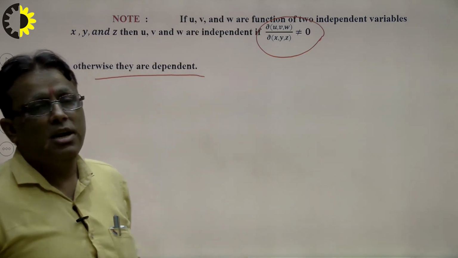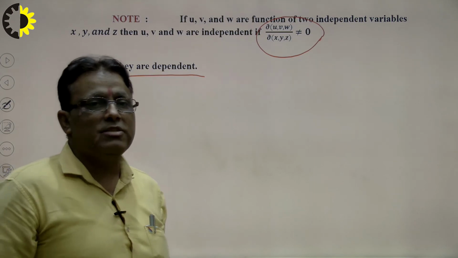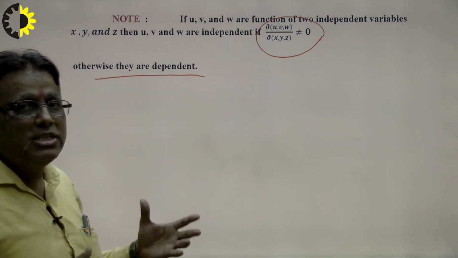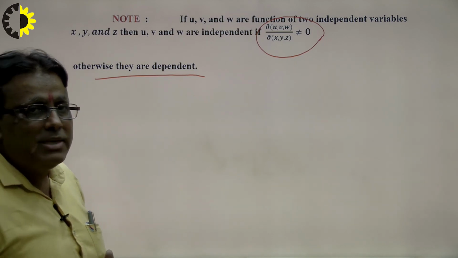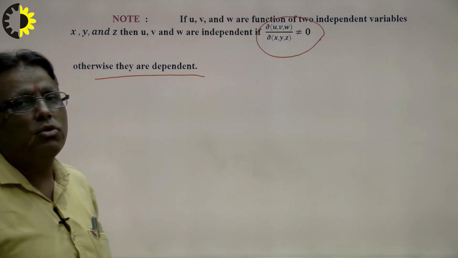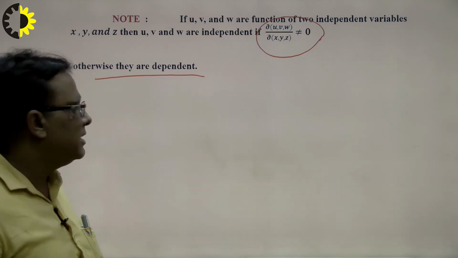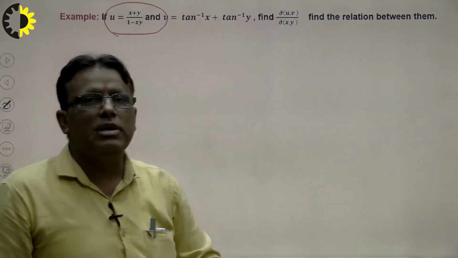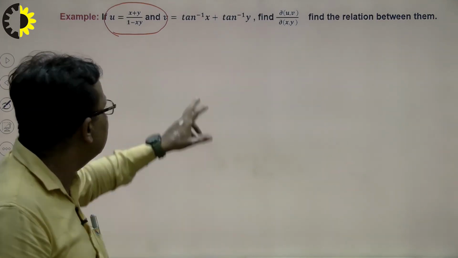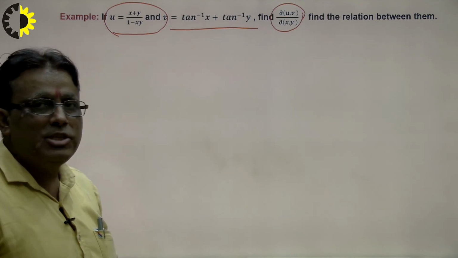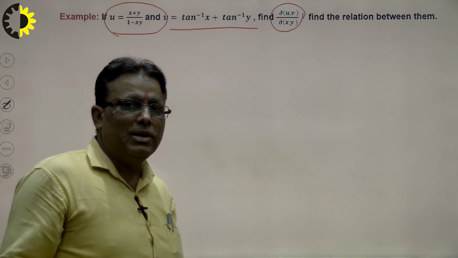In the previous lecture on matrices I explained what a dependent vector and a linearly independent vector are. In the same way in the Jacobian, if the Jacobian is equal to 0, the functions will be dependent. If the Jacobian is not equal to 0, the functions are independent and there exists no relationship. How do we see this? Suppose this is the problem: u is equal to x plus y over 1 minus xy, and v is equal to this. How do we calculate the Jacobian of u, v? If this is 0, there exists a relation. If it is not equal to 0, there exists no relation.